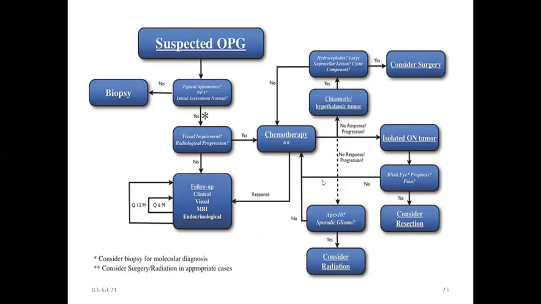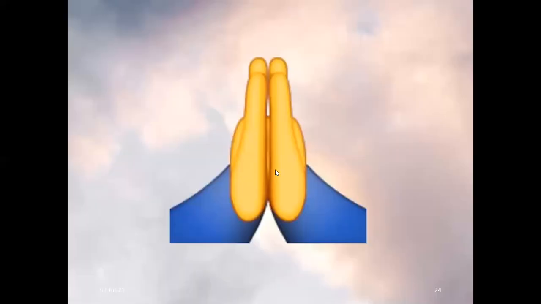So the mainstay is chemotherapy, and the other options are radiation and surgery as per the need.